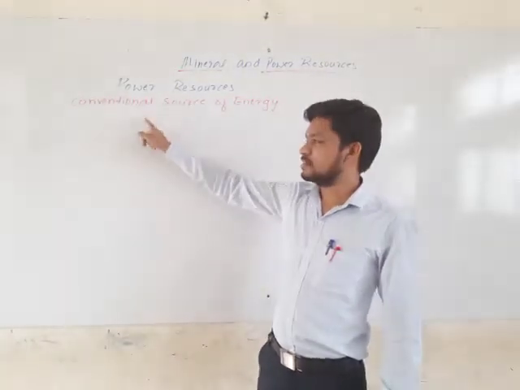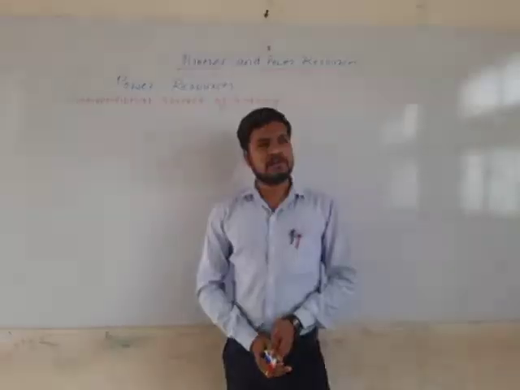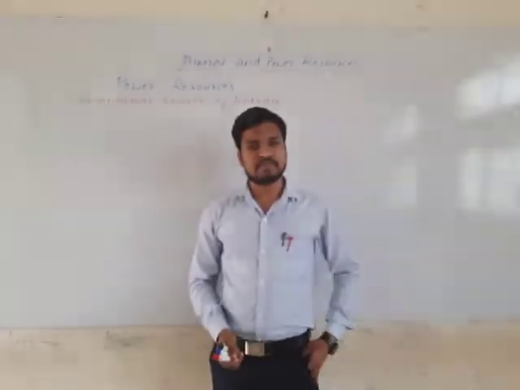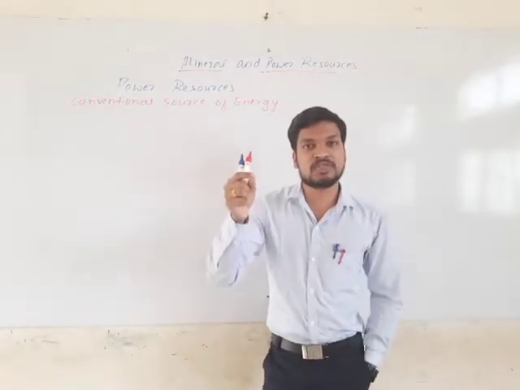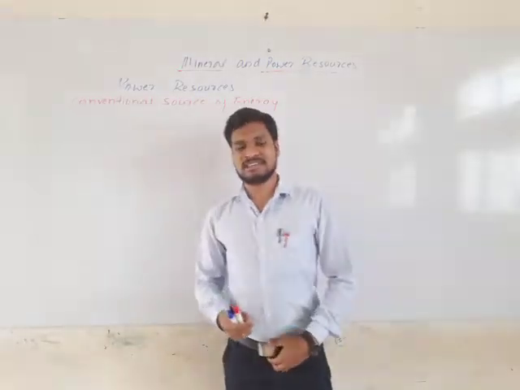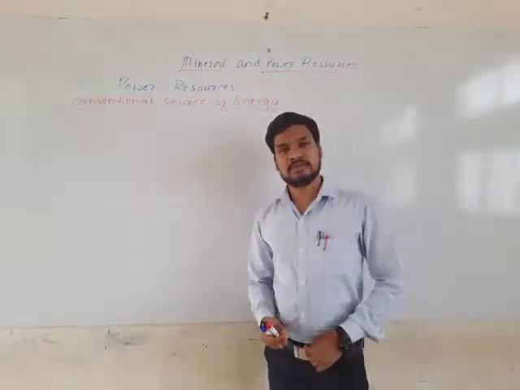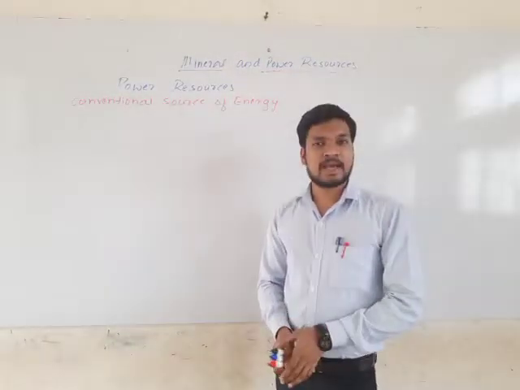It's called non-renewable. For example, what resource producing energy are we using from the ancient period? Yes, firewood. We have been using firewood from the ancient period.